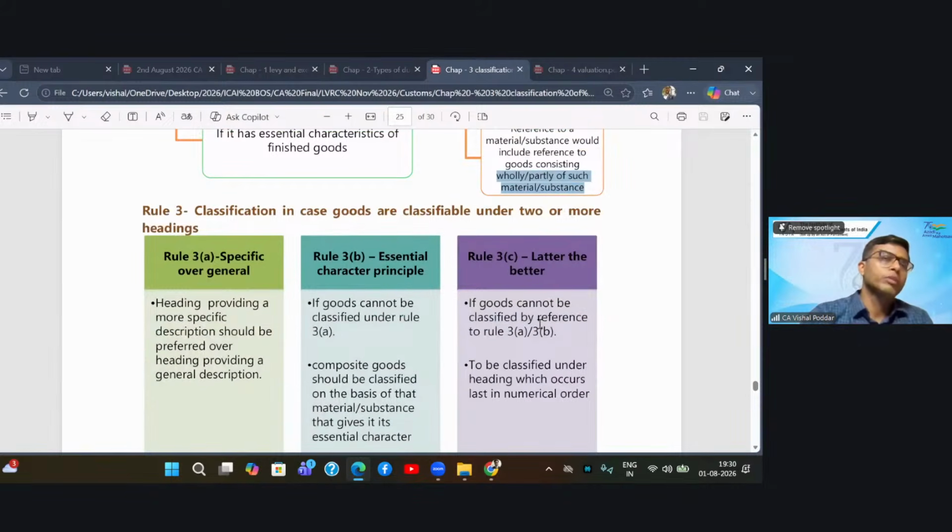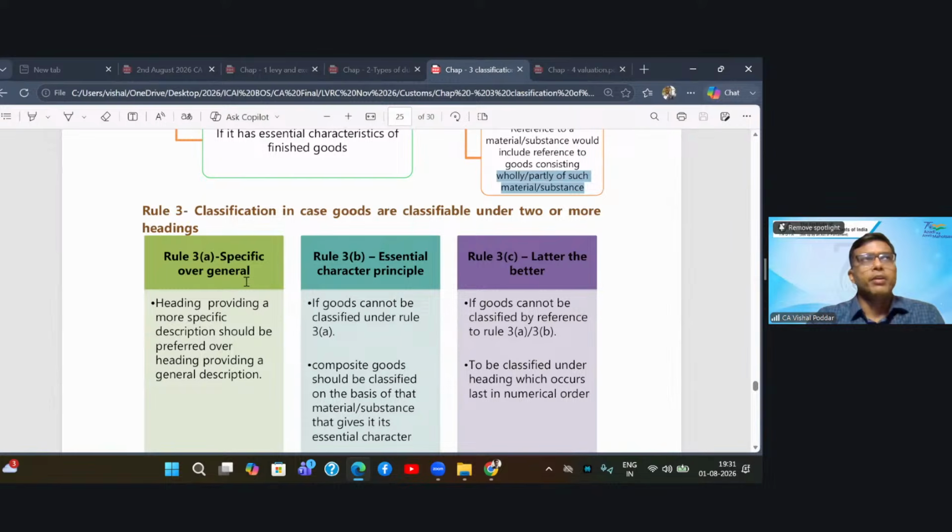For that, you have rule 3. When does rule 3 apply? It applies in cases where your goods become classifiable under two or more headings because of rule 2B. When it is classifiable under two or more headings, which heading should be used? That is decided by rule 3, and rule 3 gives you three rules: A, B, C. What is rule A? Rule A says that out of the different headings you have, classify your goods in the heading which is more specific rather than the heading which is more general.